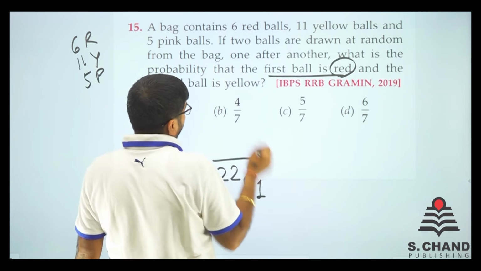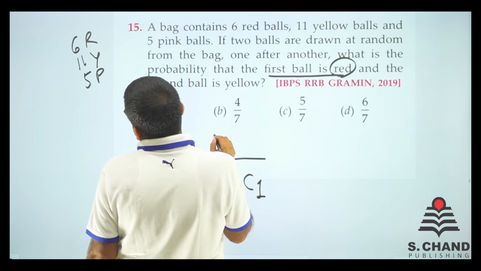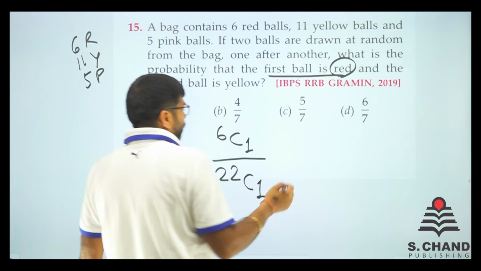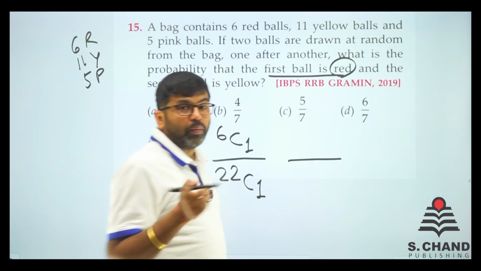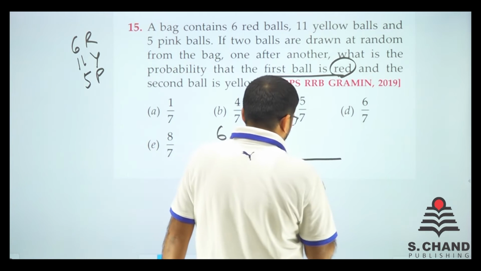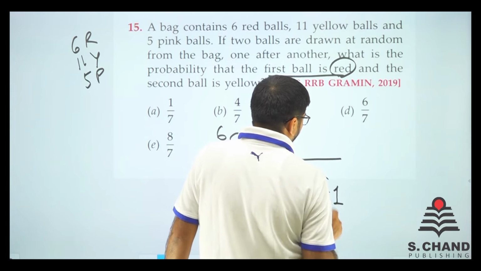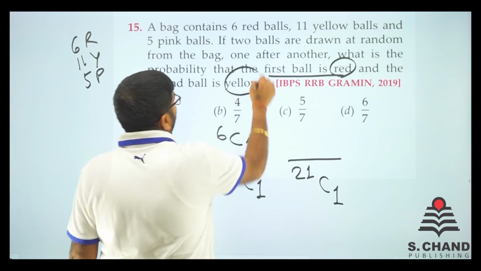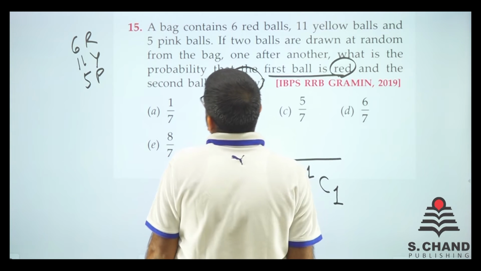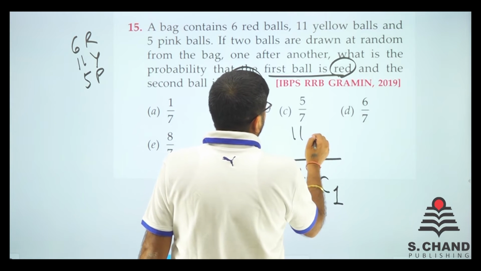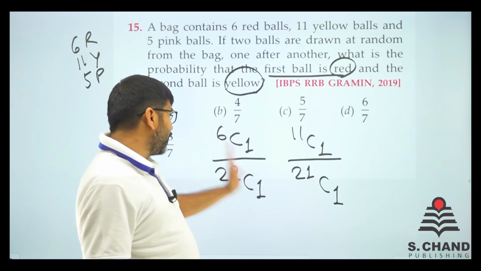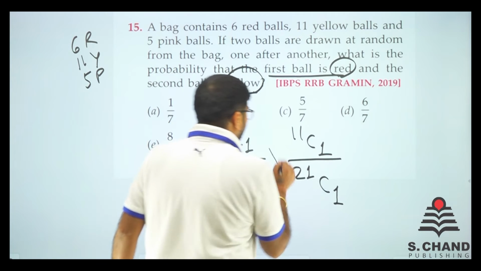So when the first ball is red, that means we have got 6C1. Now the second possibility. Now there are 21 balls left. Out of those 21, we have only one ball to be picked and that ball must be yellow. So yellow is 11C1. Now this is one after the other, so this and this probability must be there.